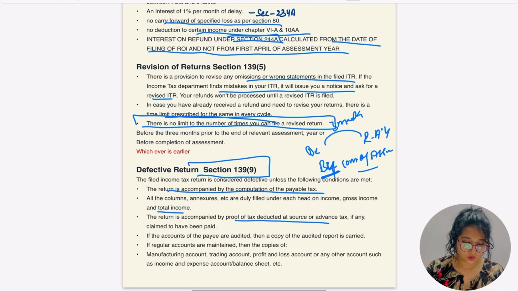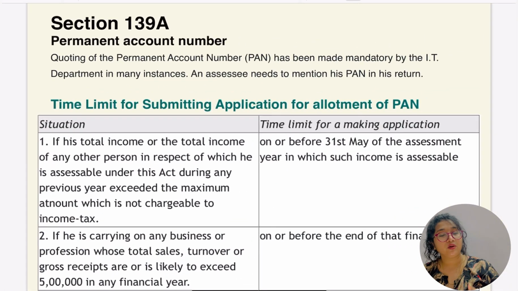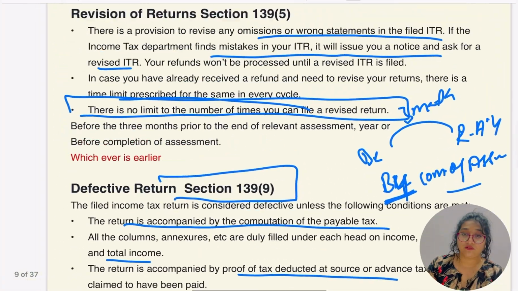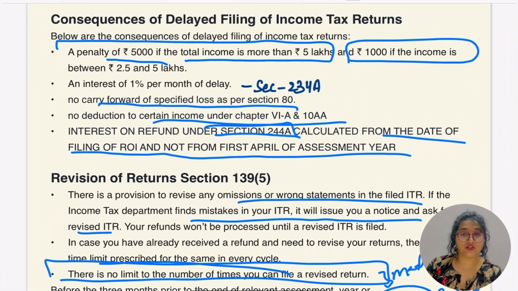So in simple terms, can I say, if any defect has happened, in that case it should be corrected in the next 15 days. So this is what a defective return is under section 139 subsection 9. For the revision of return it is 139 subsection 5, and for belated return 139 subsection 3.